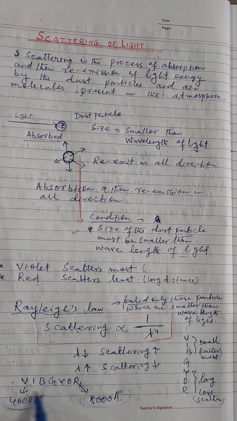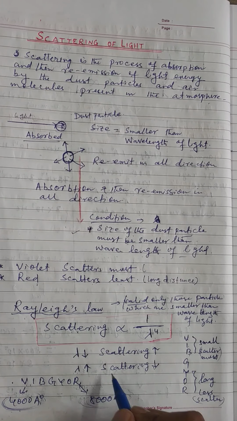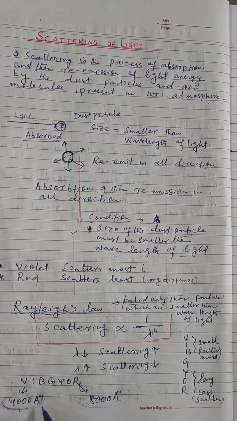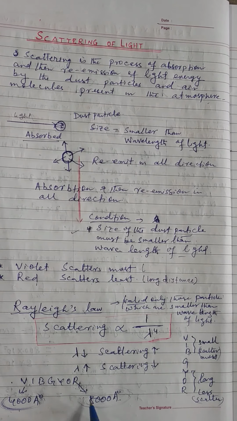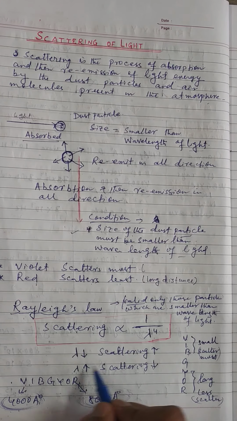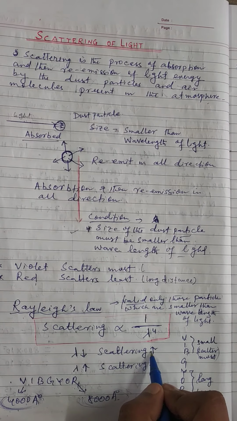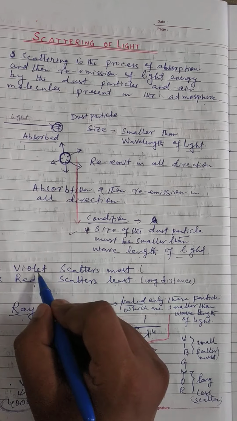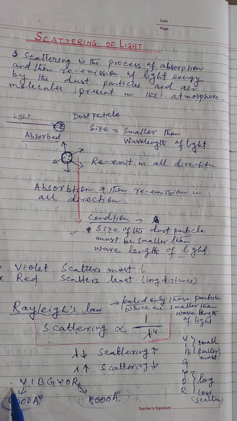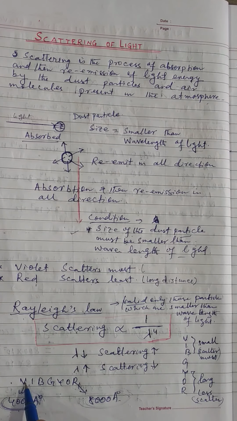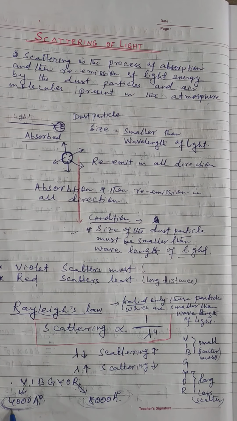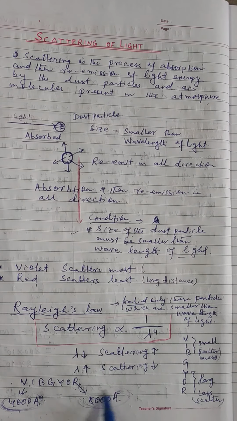Now violet light has a wavelength of 4000 angstrom, which is less than 8000. So if the wavelength is less, then scattering will be more. That's why in the visible spectrum, VIBGYOR, the violet light wavelength is least and red light wavelength is more.